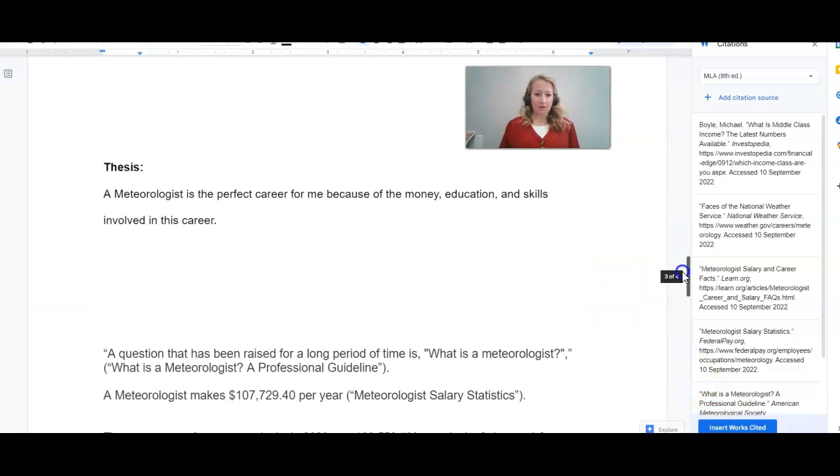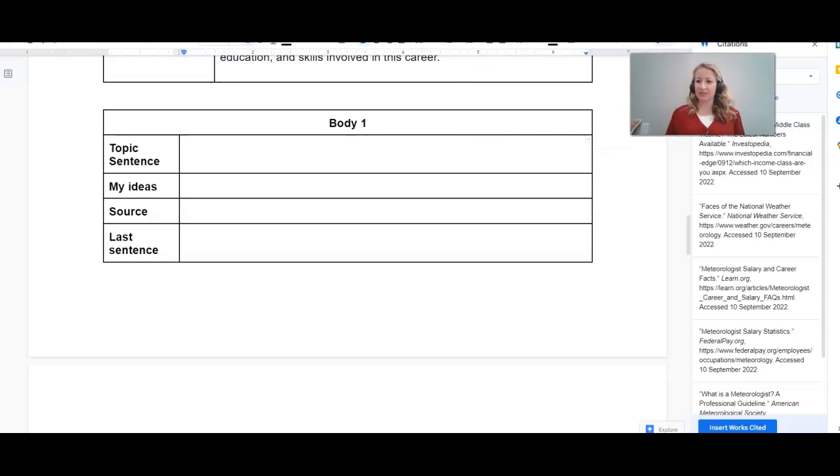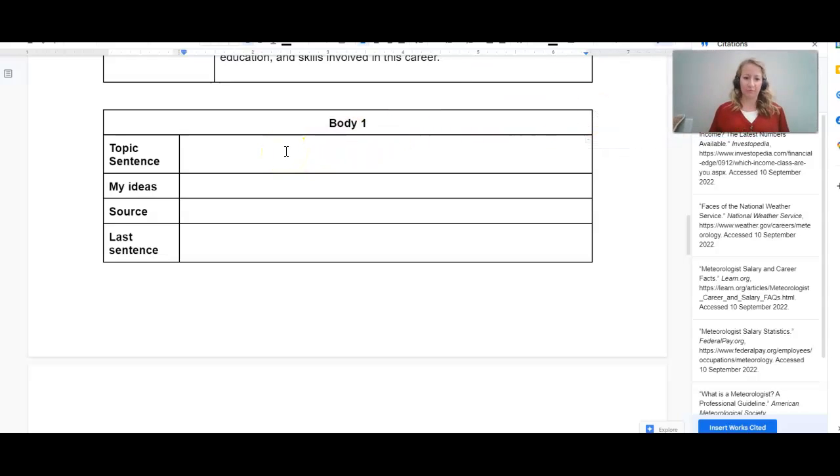So now that I have that information, I am ready to write my topic sentence, because I want to make sure that the audience understands why pay is important for me, okay? So let me go ahead and write that topic sentence. All right, so I paraphrased what that document said. In the United States, a person who makes between 43,000 and 130,000 is considered middle class.